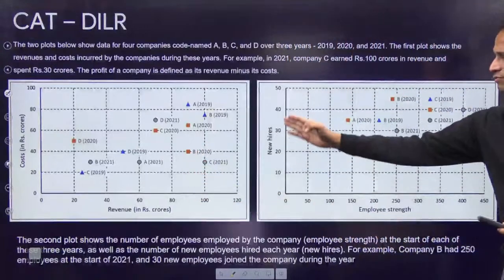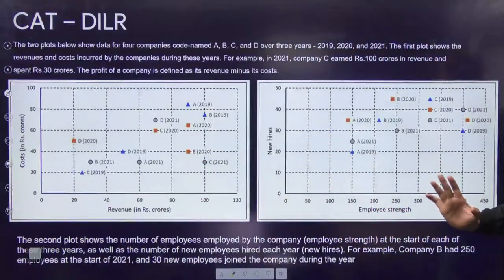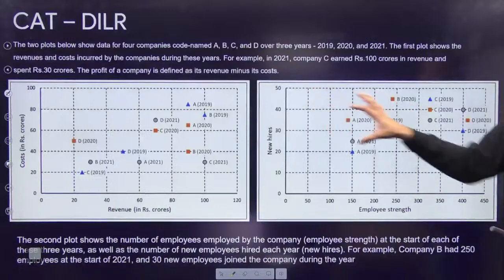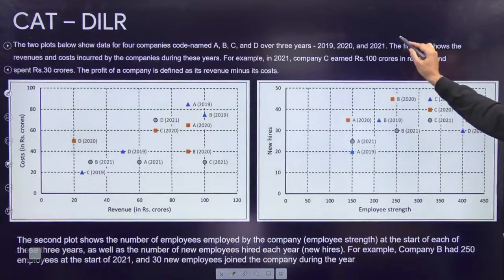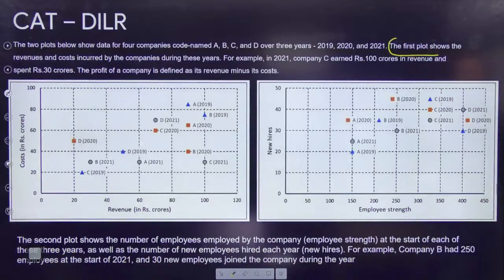Similarly, the second graph, new hires and employee strength, is a similar type of graph. Right now at the beginning, you don't have to start picking up the values, just need to understand the data. Reading this information, the first plot shows the revenues and cost incurred by the companies during the years.